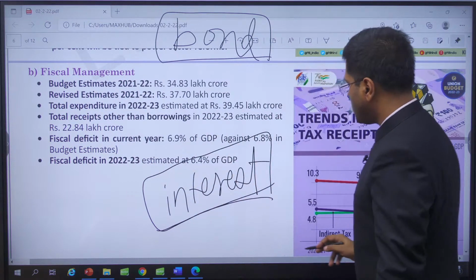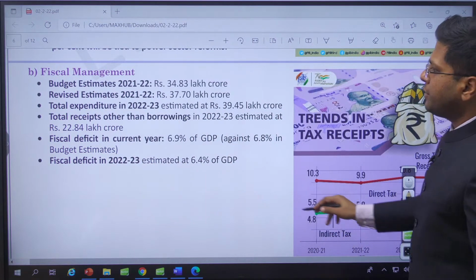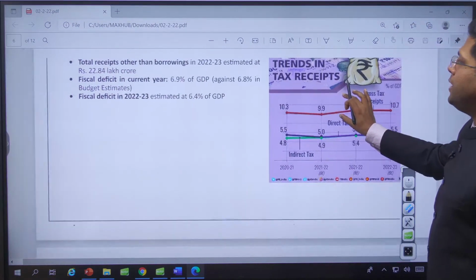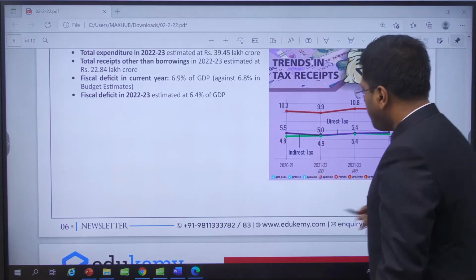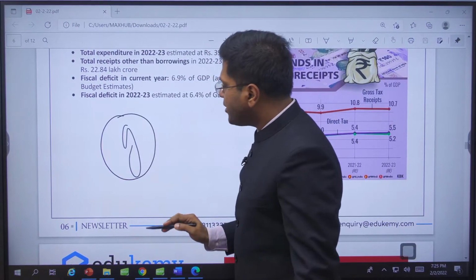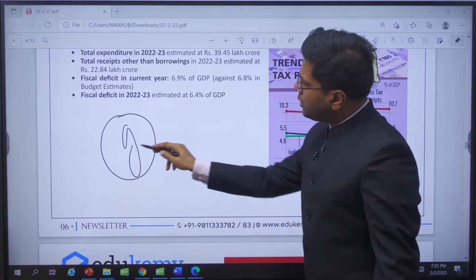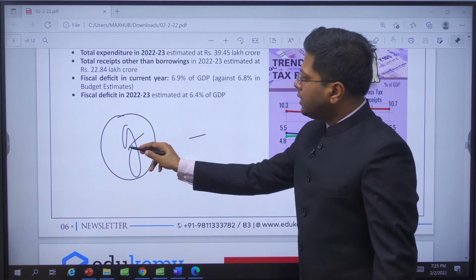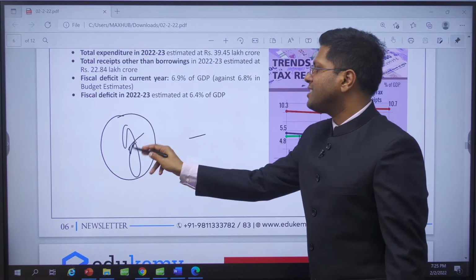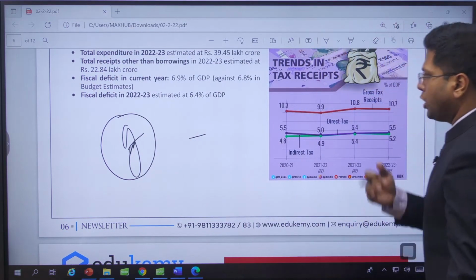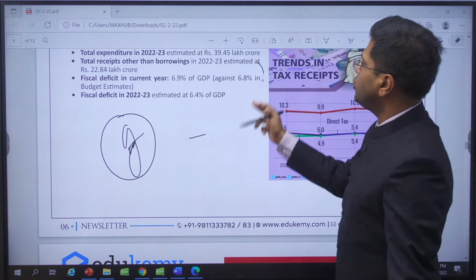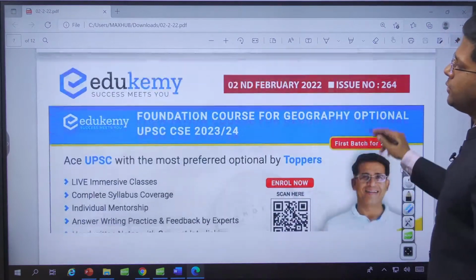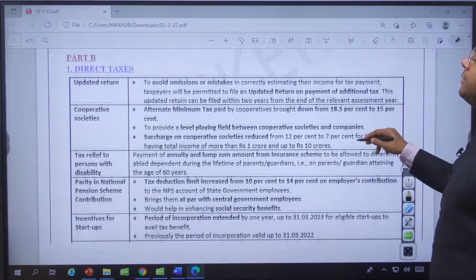So this will be the situation if we do not mend our fiscal ways, right? This is what we are expected for the next year, 6.4% of GDP. But if you are asked the good points, you will present both sides of the barbell. But if you are asked the shortcomings or the criticism of the budget, you will definitely speak that in the long term, this particular barbell strategy is not the waterfall strategy, and therefore in the long term we do not know if the fiscal deficit will actually get reduced or not. So you know it all right now. You not only know the content, you also know the analysis of it.